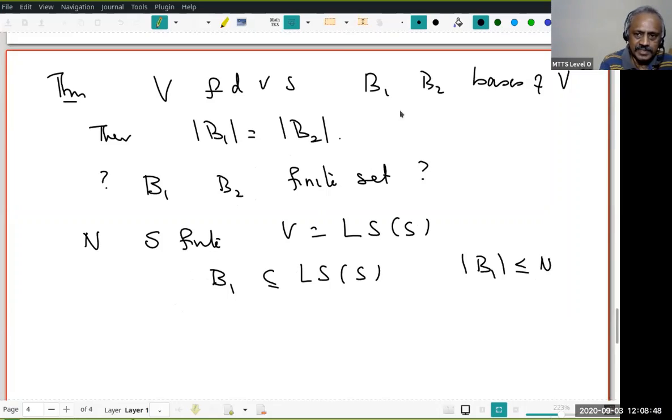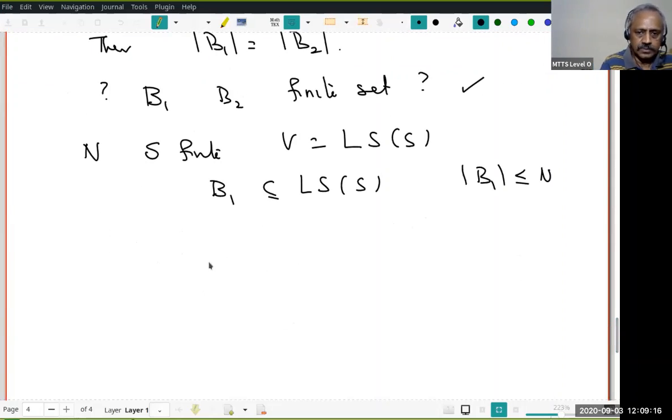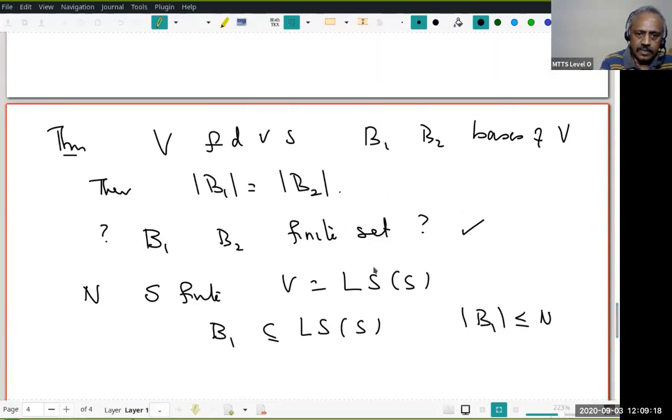Do you understand that? If B is any basis of V, then since B is a subset of LS of S, the number of elements in B must be at most the number of elements in S. Because if it is greater than that, then B will be linearly dependent. But since it's a basis, we know it is linearly independent. That's a contradiction. Therefore, we know B1 and B2 are finite sets always. Is that clear? Very good. So now I can talk about the number of elements in B1 and the number of elements in B2. I want to say they are equal.